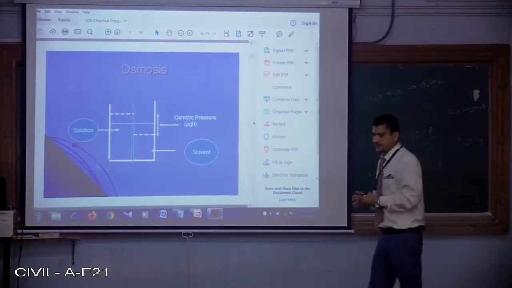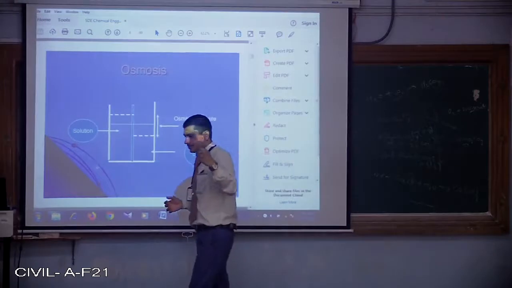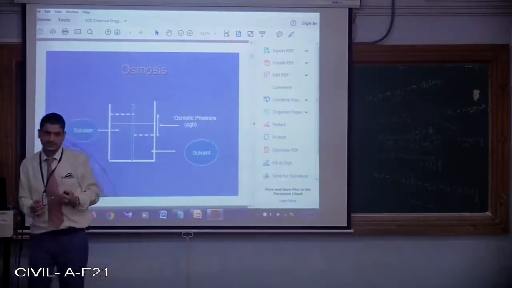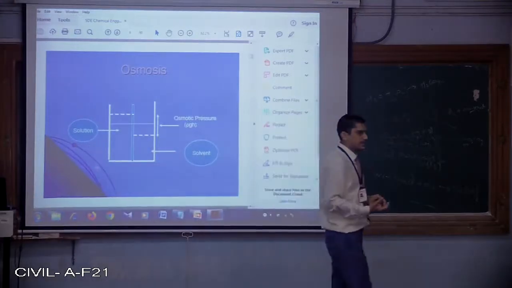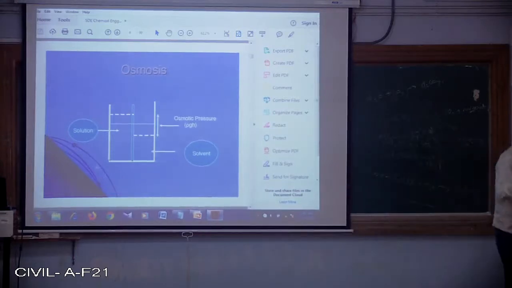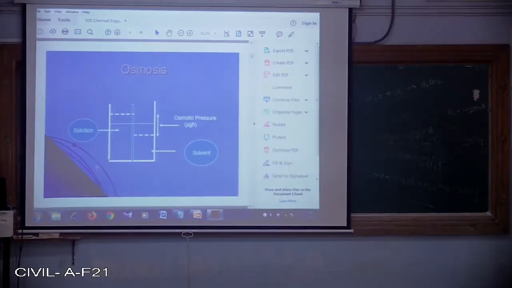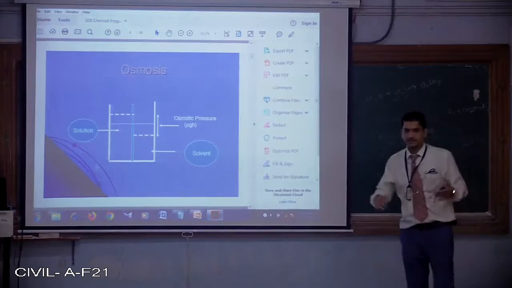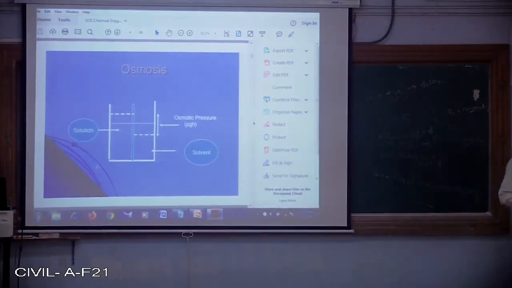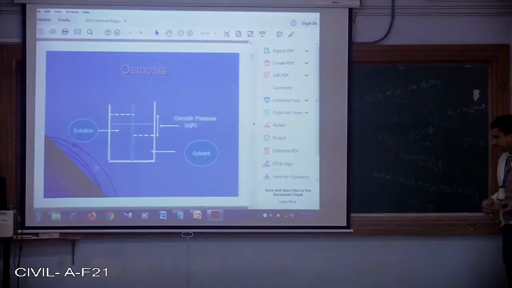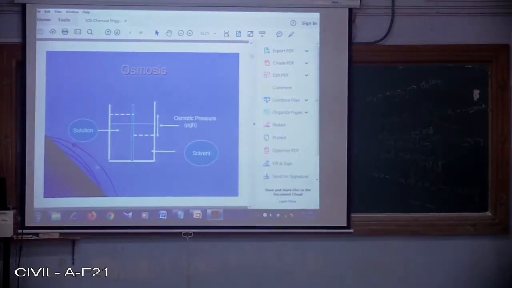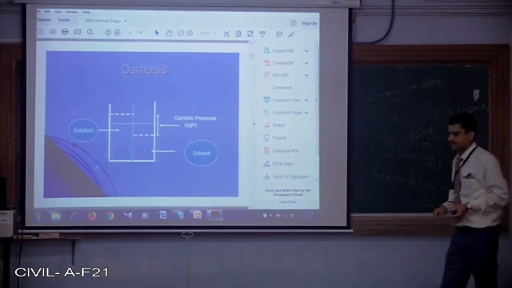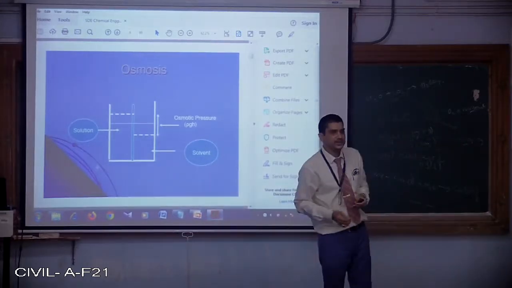Osmosis is the flow of solution from higher concentration to lower concentration. You might have done some experiment in your high school. You might have taken a potato, peeled the skin, and made a hole at the center. Then one solution which is highly concentrated might have been taken in a pan or a bowl. In that one, the potato with the hole will be placed, and we are going to add some water which does not contain any salt.